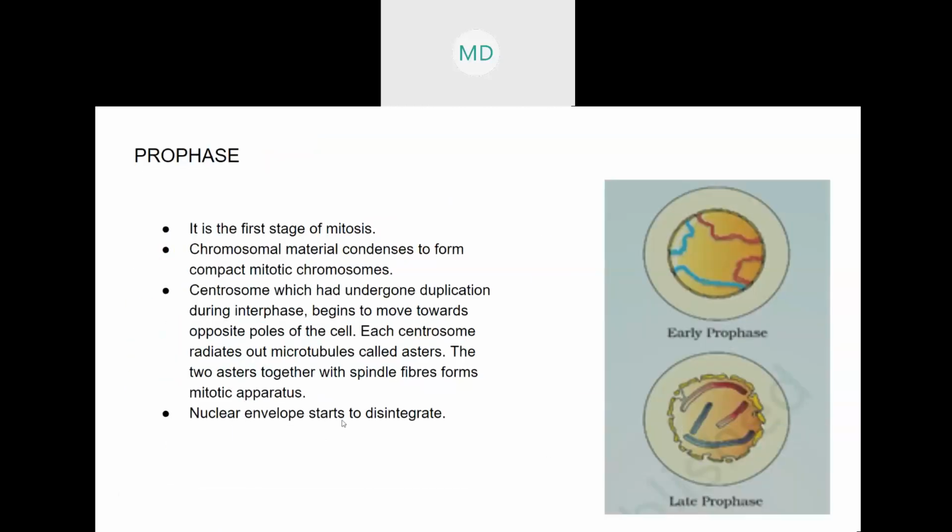Prophase is the first stage of mitosis. So in prophase, what happens? In the early stage, when the cell enters prophase initially, these chromosomes are disintegrated. They do not form a particular structure.